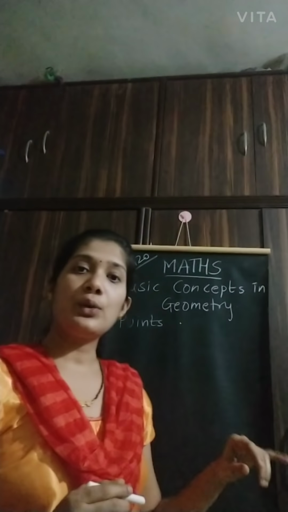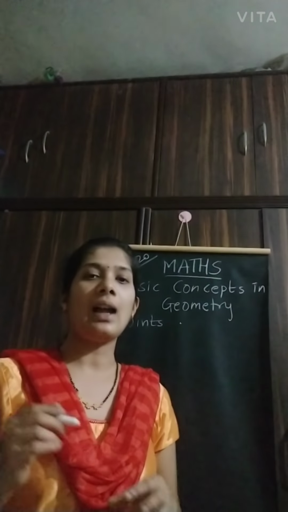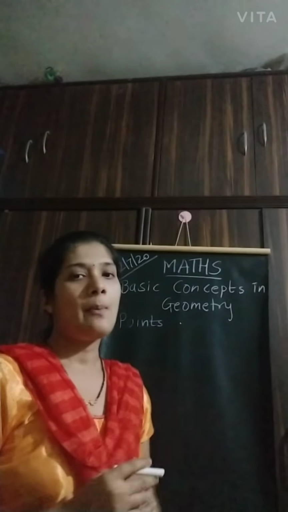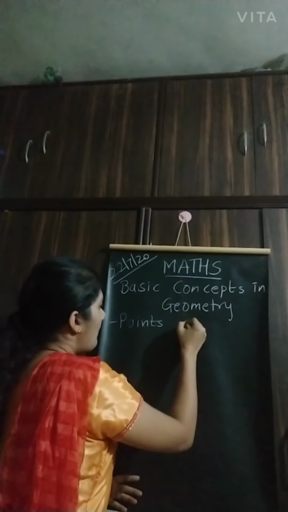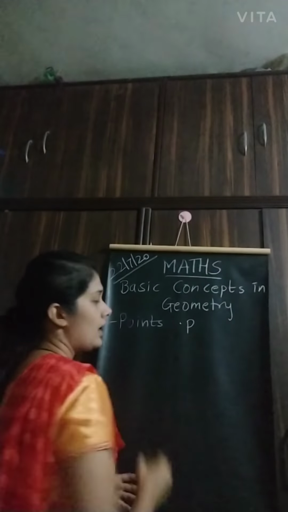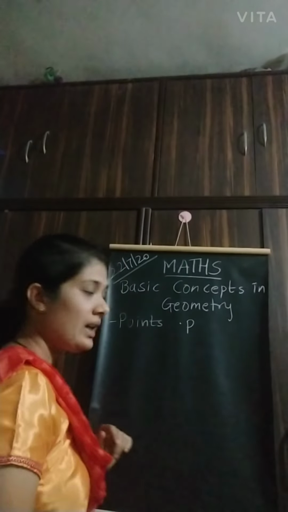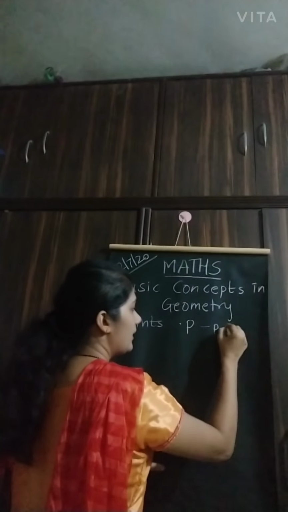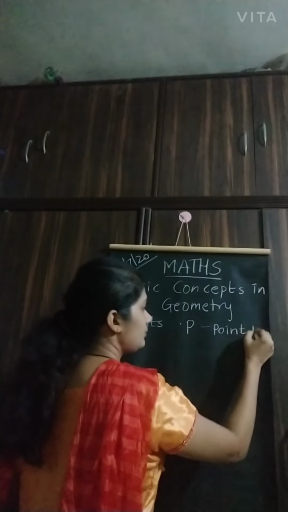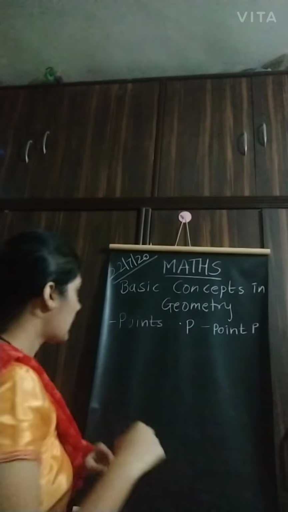If I want to give a name to this point, I can use capital alphabets. So I can give the alphabet P to this point, and I can also write it as point P, right? This is my first concept.